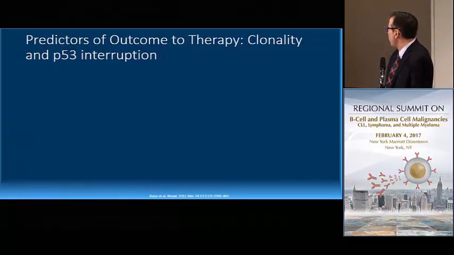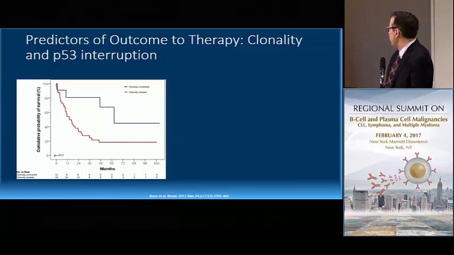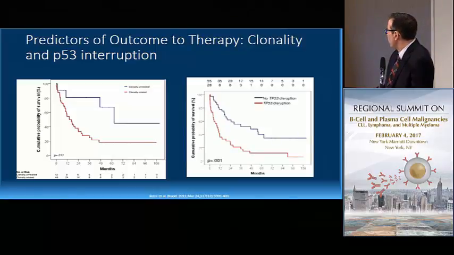Predictors of outcome to therapy include clonality and P53 interruption, and whether or not the Richter's transformation is clonally related or unrelated to the underlying CLL impacts prognosis tremendously. If it's unrelated, you can sort of think of that as a de novo DLBCL in terms of prognosis. Not quite as good, but probably similar. If there's P53 interruption, which is in the vast majority of patients, probably close to 80%, those patients have an inferior prognosis.